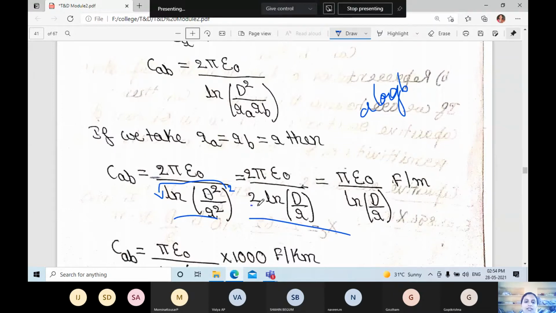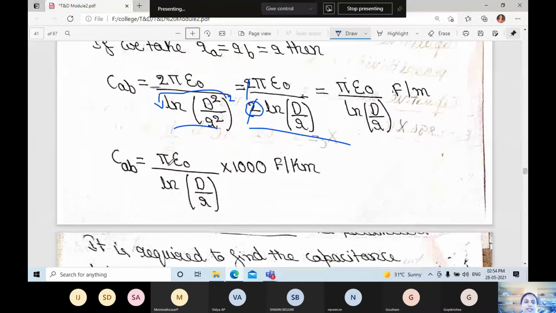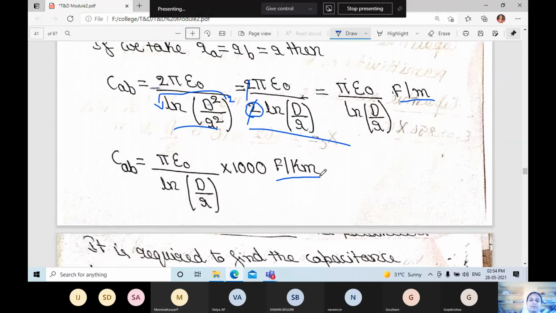So this is A now. The 2 gets cancelled here. So what is left? Pi epsilon naught divided by ln D by R farad per meter. So CAB is equal to pi epsilon naught divided by ln D by R into 1000 farad per kilometer. This is in terms of farad per meter, and this is in terms of farad per kilometer.